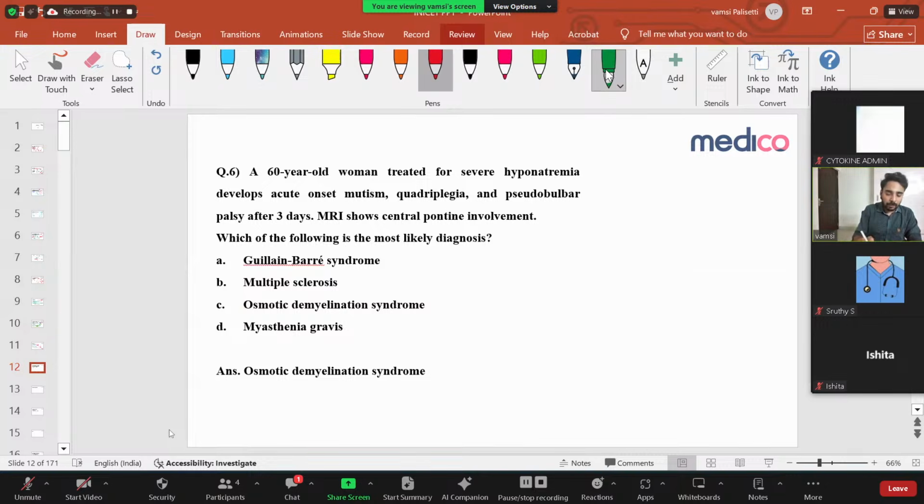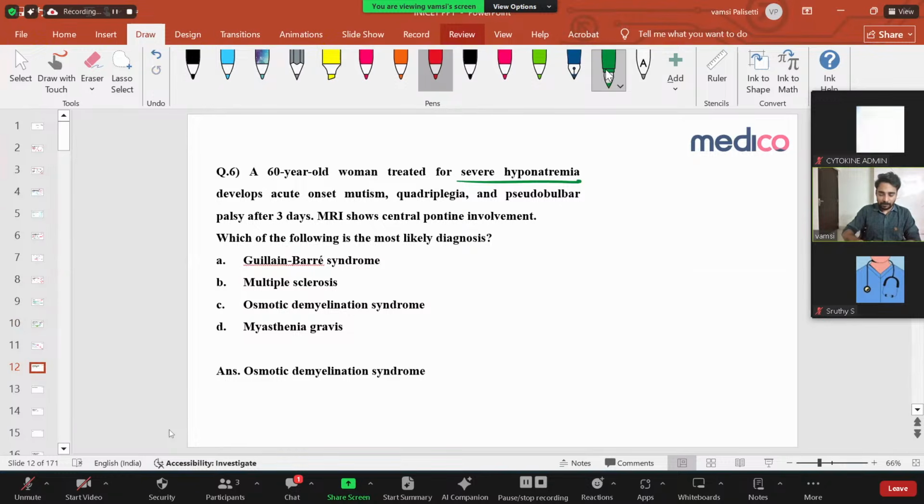One more question they are asking about hyponatremia. A 60-year-old woman treated for severe hyponatremia. Our PGs have treated severe hyponatremia aggressively. After treating, the patient develops acute onset mutism, that means the patient is completely mute. Quadriplegia, very important: all 4 limbs are gone. Pseudobulbar palsy after 3 days. What is this syndrome?